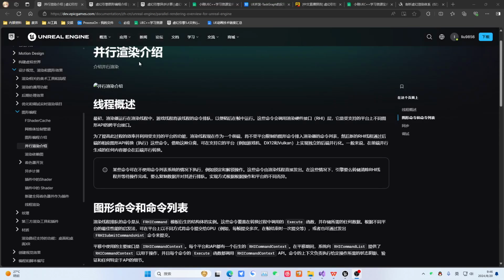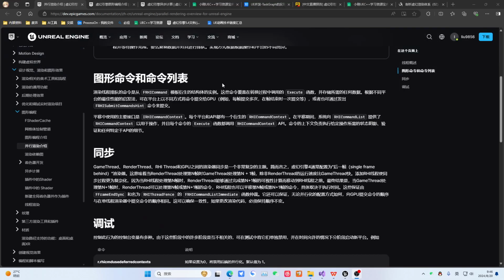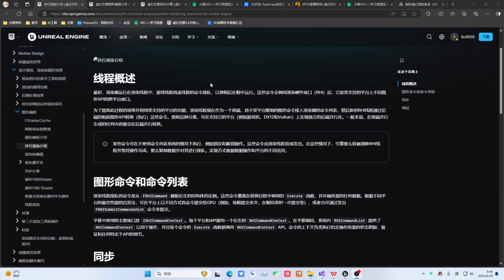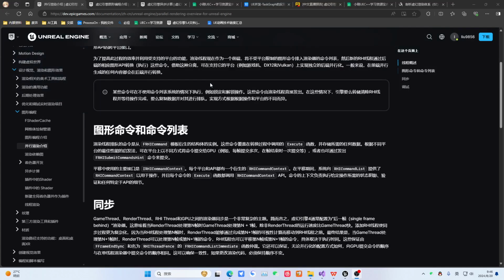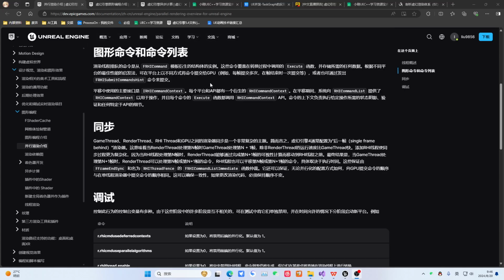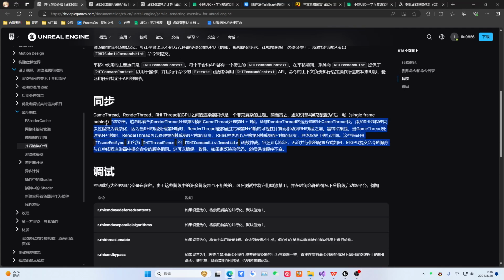And here, it introduces parallel rendering. These words need to be looked at. The game thread was discussed. The render thread was discussed. So actually between the RHI thread and the GPU, here it comes again. Actually, all of these are threads. They haven't reached the GPU yet, although it is called the render thread.